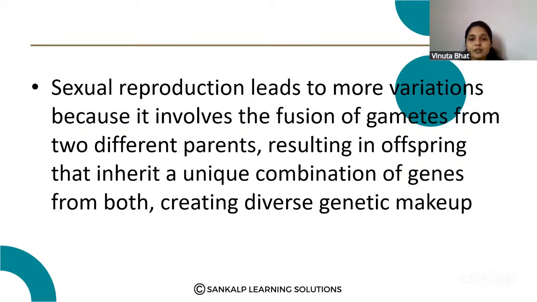Sexual reproduction leads to variation because there is a fusion of male and female gametes from the two parents, and the offspring inherit a unique combination of genes from both, giving a diverse genetic makeup from both the parents.